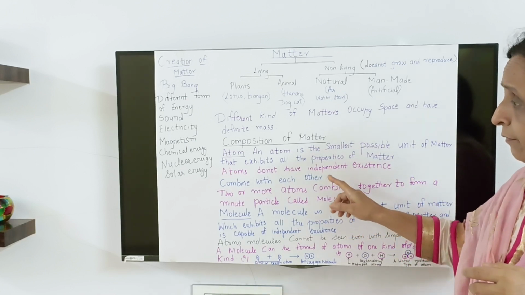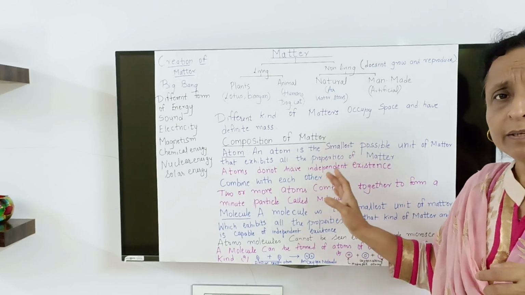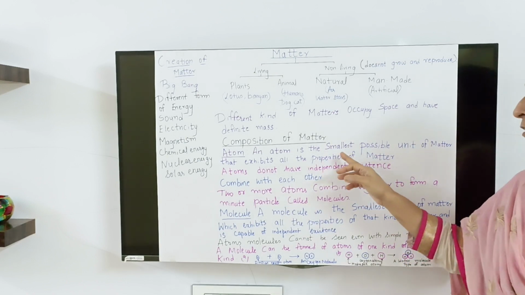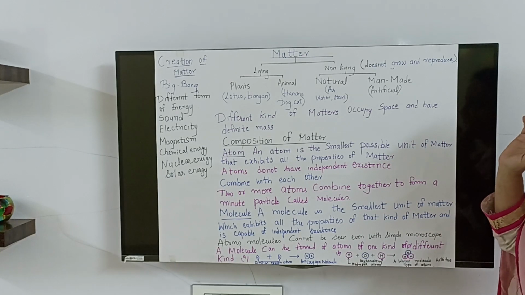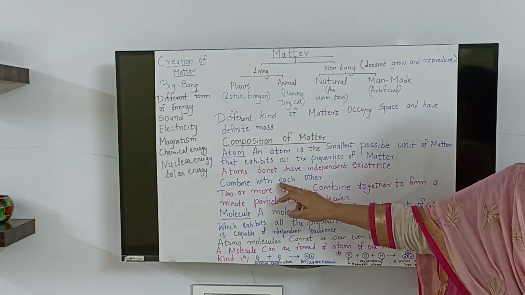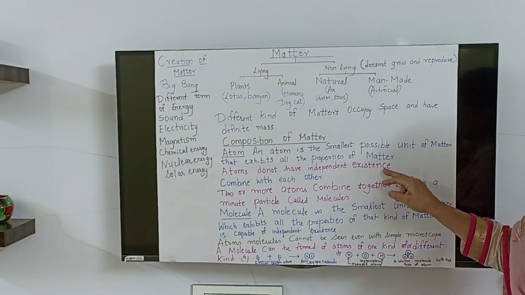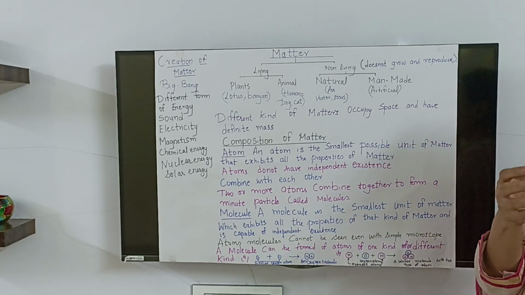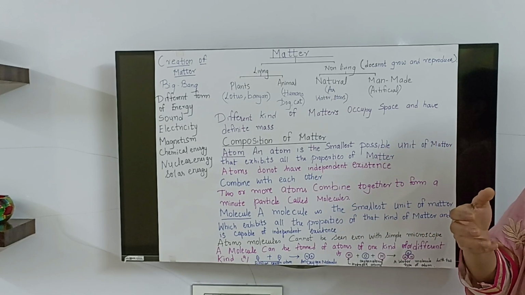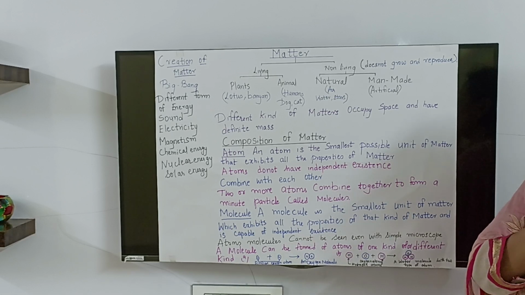So here we are trying to study the atom. One atom is the smallest possible unit of matter that exhibits all the properties of matter. They do not have independent existence. So the same atoms, like oxygen, nitrogen, will combine to form a molecule.